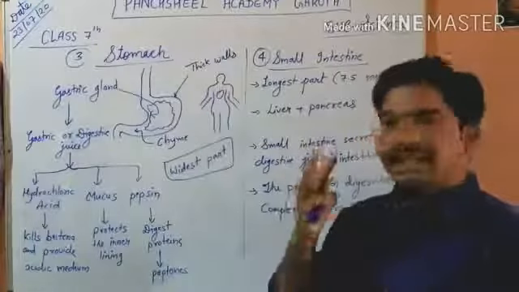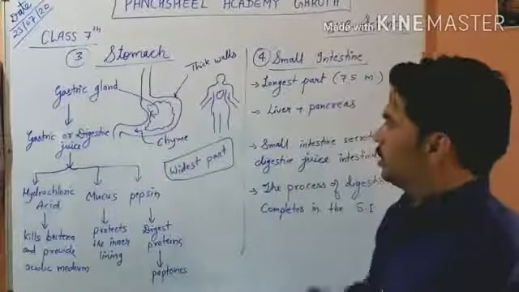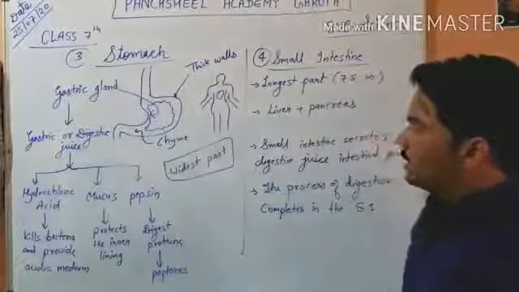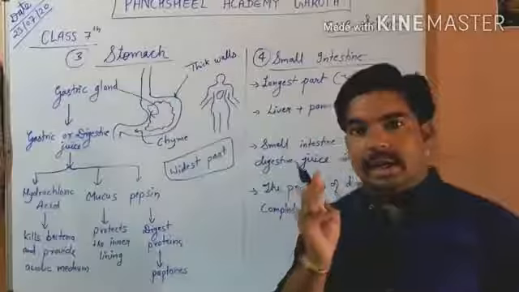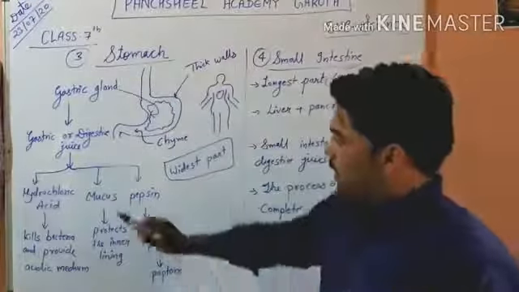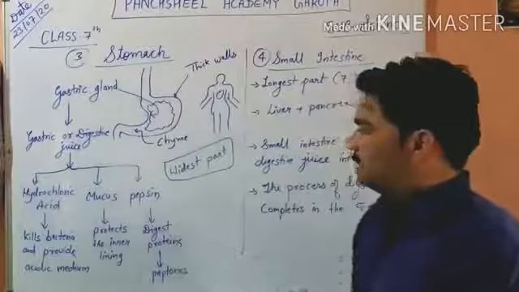Okay, it contains three substances. Gastric juice in this inner lining of the stomach is secreted by the gastric gland. It has three substances. One is hydrochloric acid, another is mucus, and the third one is pepsin.